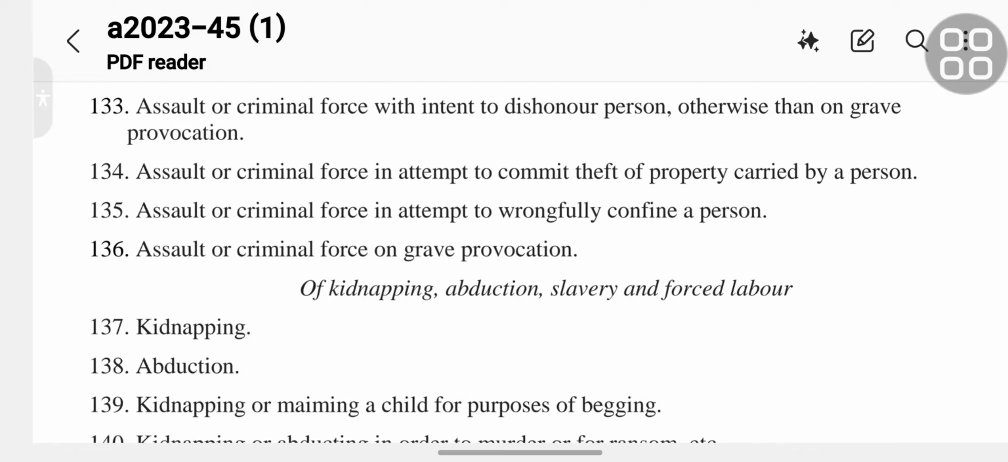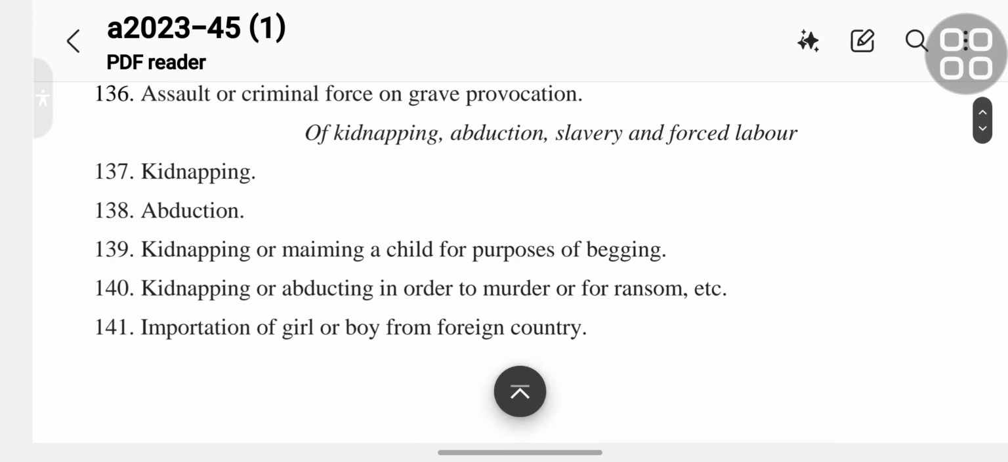Section 136 is assault or criminal force on grave provocation, and then kidnapping, abduction, slavery and forced labor. Section 137 is kidnapping. Section 138 is abduction. Section 139 is kidnapping or maiming a child for purposes of begging. Section 140 is kidnapping or abducting in order to murder or for ransom etc.